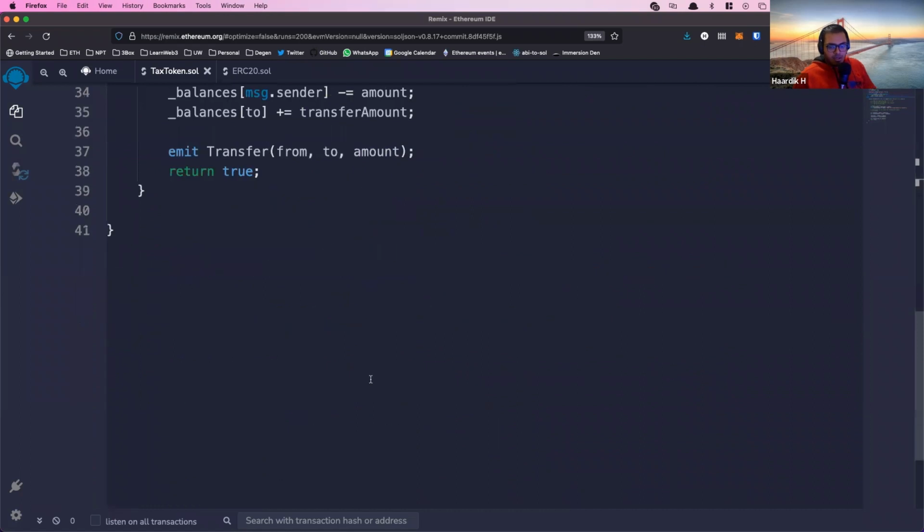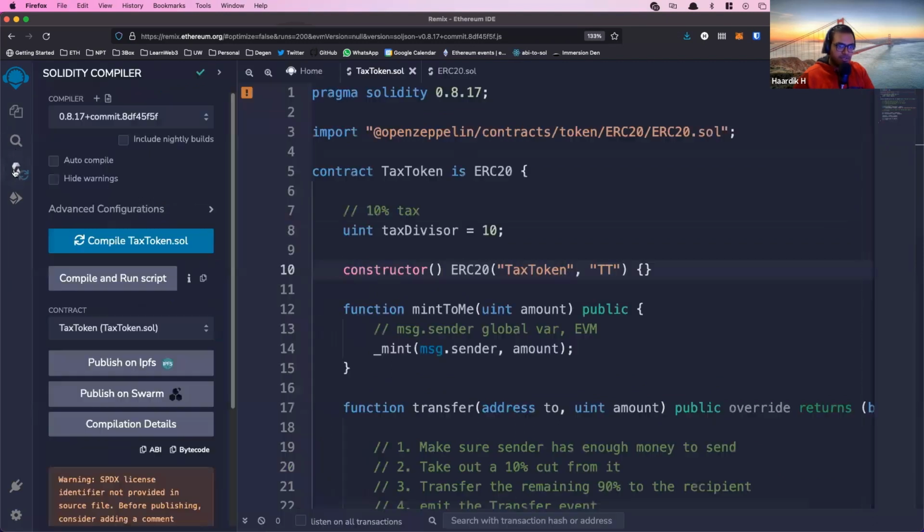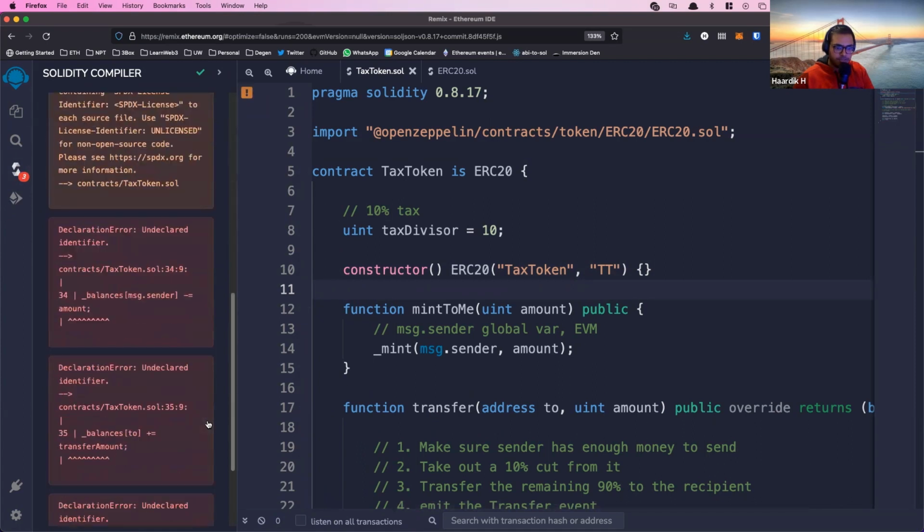Okay, cool. So let's try to test this. I will say I did not test this code personally before. I'm just doing this on the fly, so there may be issues, but bear with me, and it'll be a good debugging opportunity for everyone. But once you've written this code, if you were following along, what you want to do is in the sidebar, go to this third icon over here. This is the Solidity compiler, and just click compile tax token.sol, and we have a few errors, obviously.